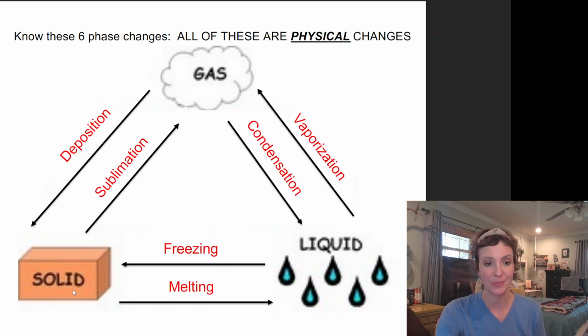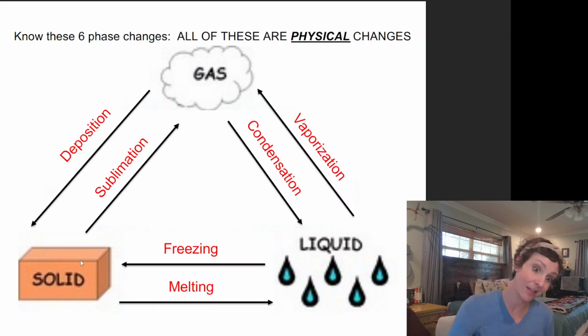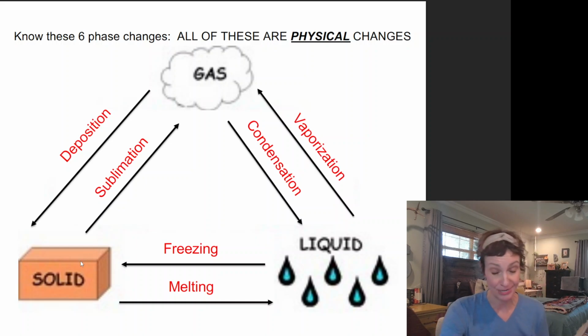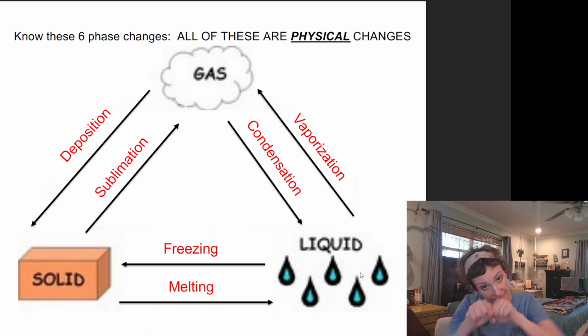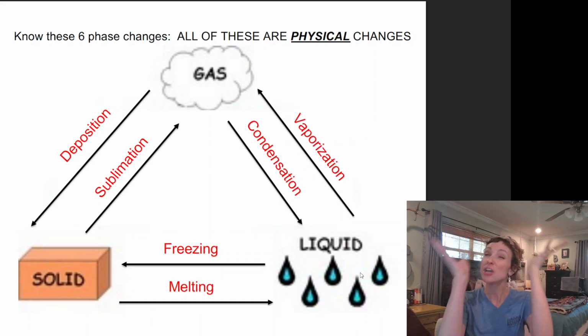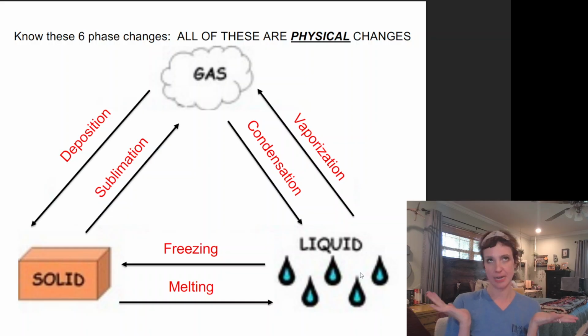So hopefully going from a solid to a liquid, melting is not a new term for you. Hopefully going from a liquid back to a solid, freezing, is also a term that you are quite familiar with. Going from a gas back down to a liquid is condensation, right? And going from a liquid to a gas, we could call that boiling, but the technical super sciencey chemistry term is vaporization or evaporation, right?